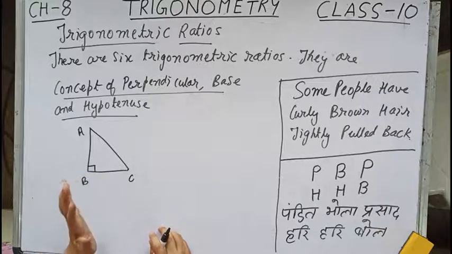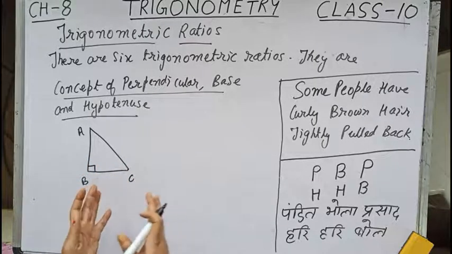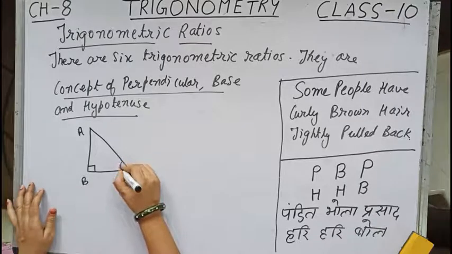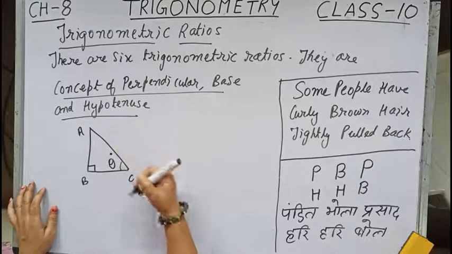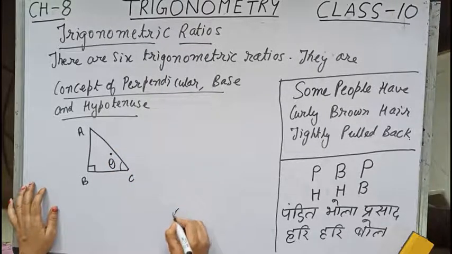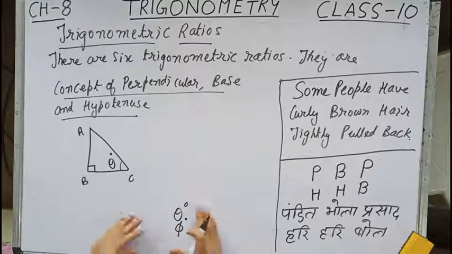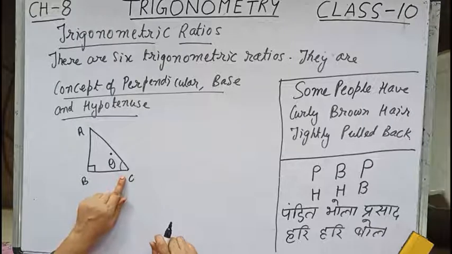Now suppose we have to find the trigonometric ratios with respect to angle C. Let us make the value of angle C as theta degree. Now children, this also you write somewhere in your note: the angles we denote by theta degree, phi degree. This is theta, this is phi. Okay, so you can write somewhere theta, phi. Now suppose the measure of angle C is theta degree.